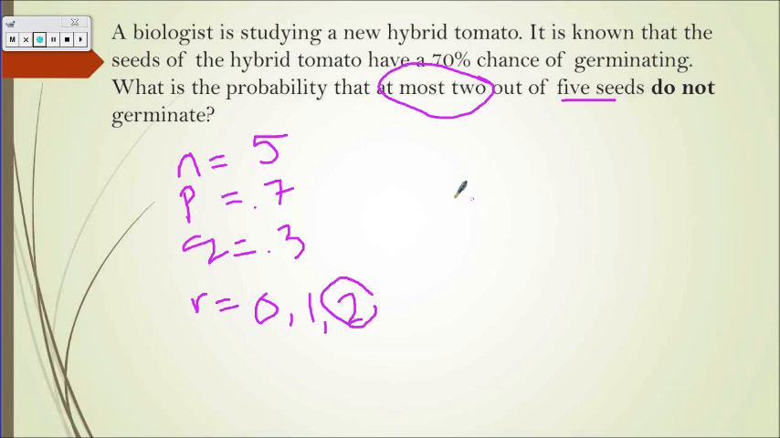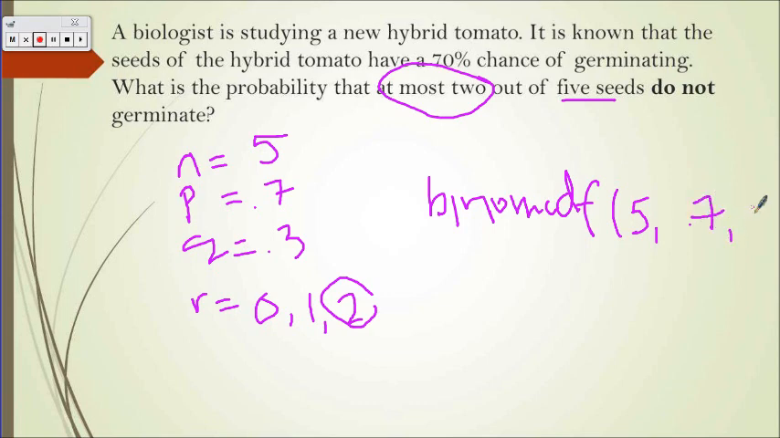So when we have at most, we now use binom CDF, and then in parentheses we have 5 for N, our probability of success is 0.7, and then our R we plug in 2.